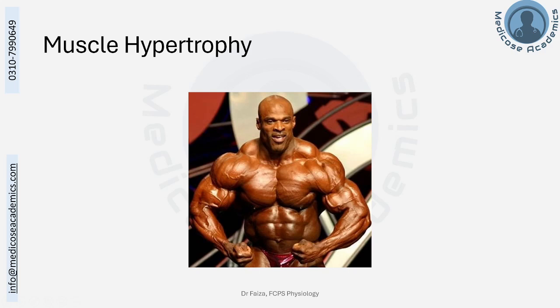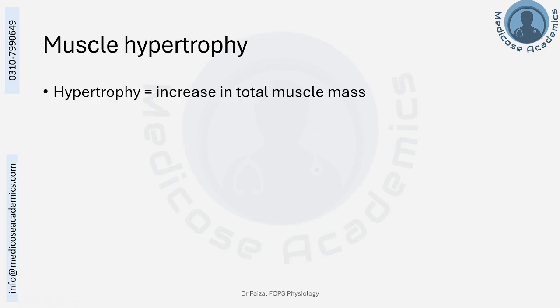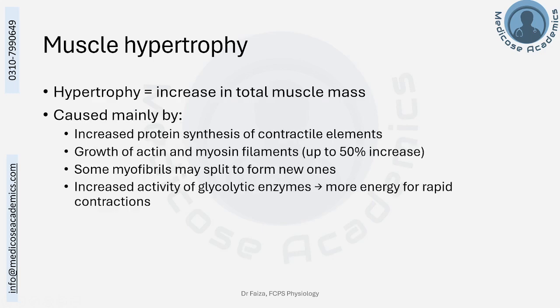Muscular hypertrophy means increase in the muscle mass, and that is particularly by increase in the muscle fiber diameter, not by increase in the muscle length, not by the increase in the muscle fiber numbers, but by increase in the diameter of the existing muscle fibers. This is caused mainly by increased protein synthesis of the contractile elements, that is more actin and myosin, and thicker and longer filaments, growth of actin and myosin filaments.